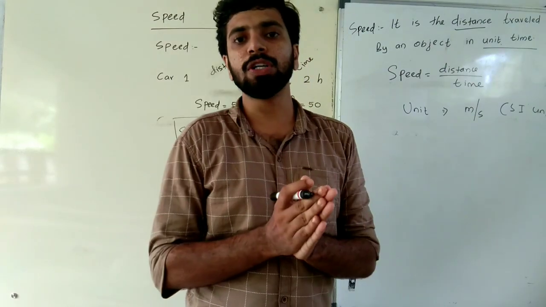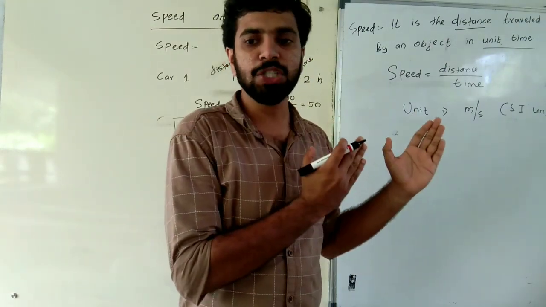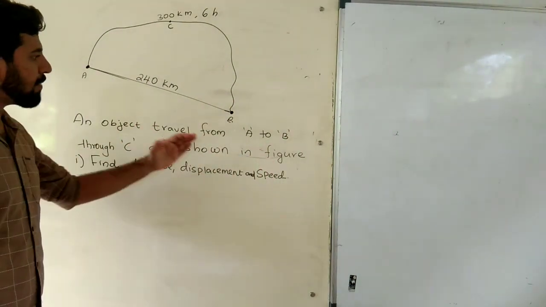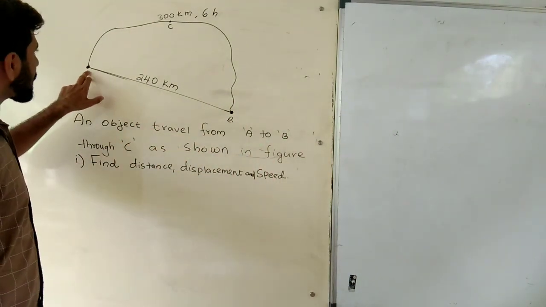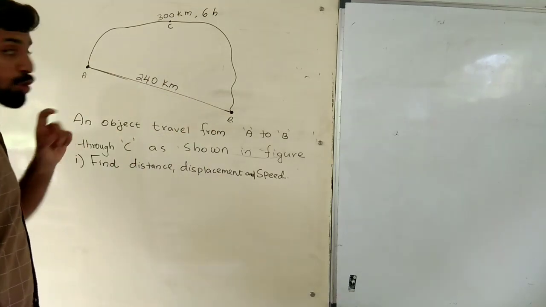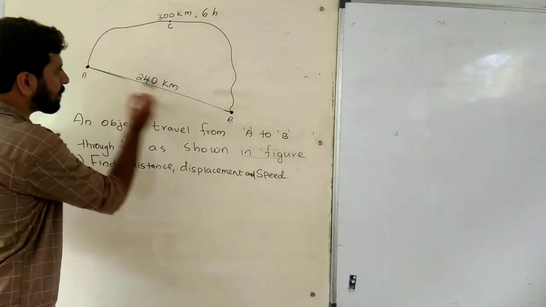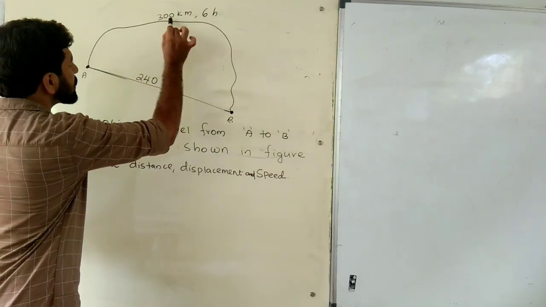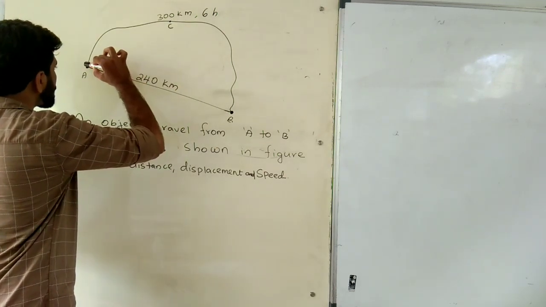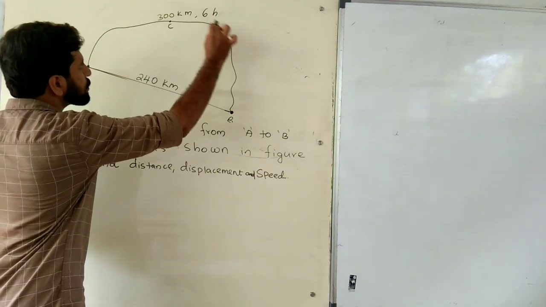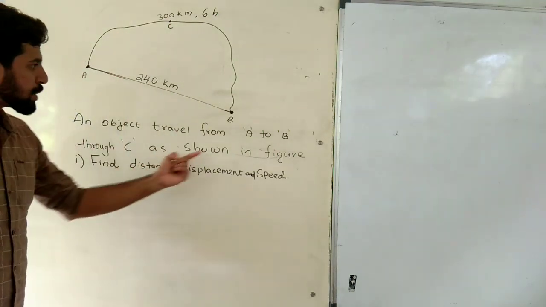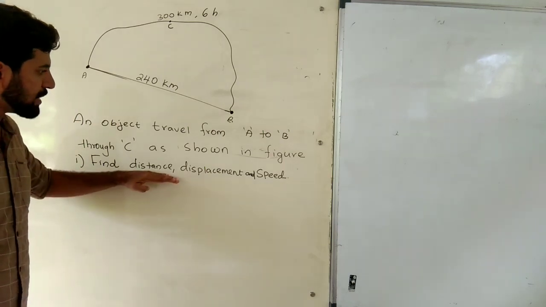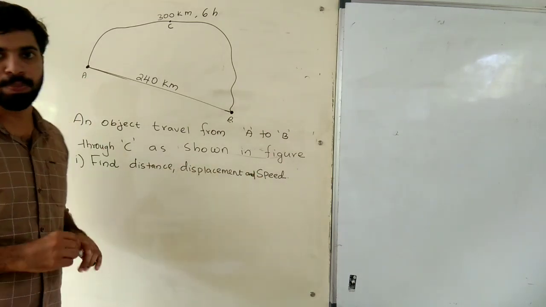Okay, now we are going to learn a problem based on the speed. Okay, our question is here. An object travels from A to B. Not direct from A to B. It travels from A to B through C. C is this point. Therefore, the object travels from A to B through this path, as shown in the figure. Then we have the question: find distance, displacement, and the speed.